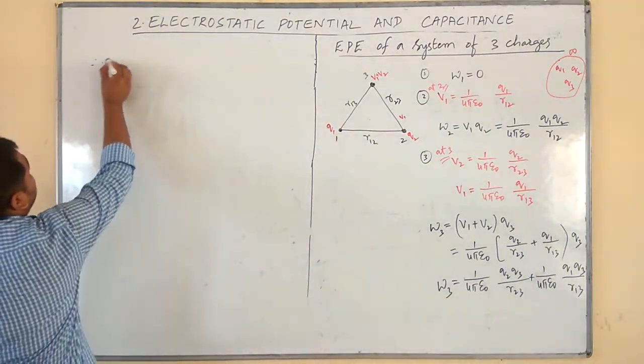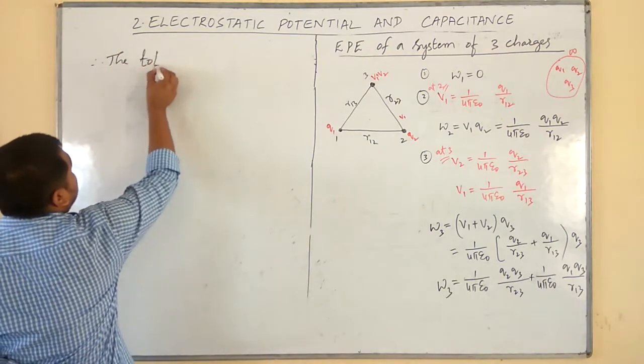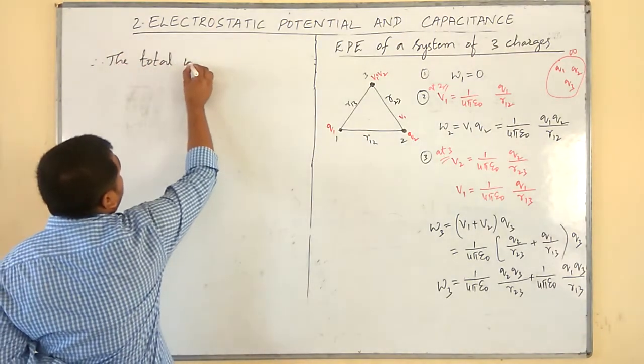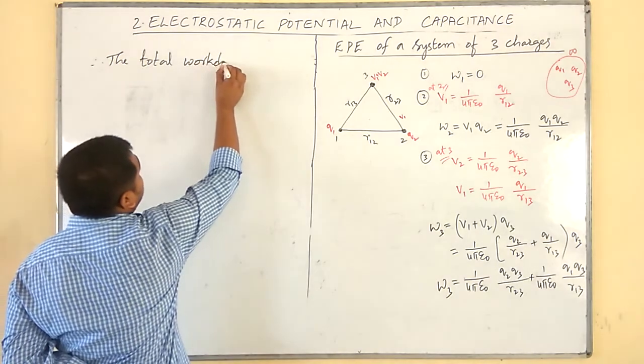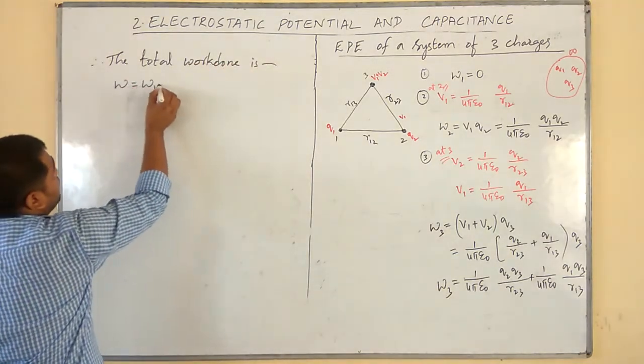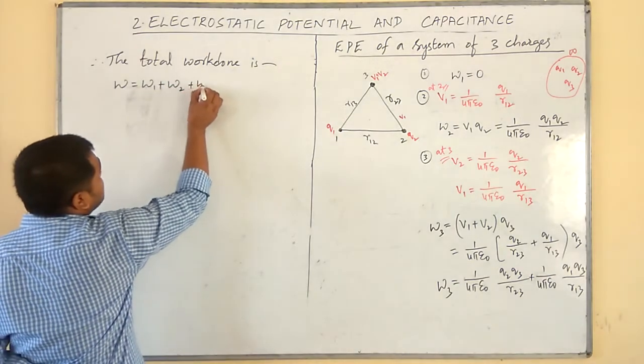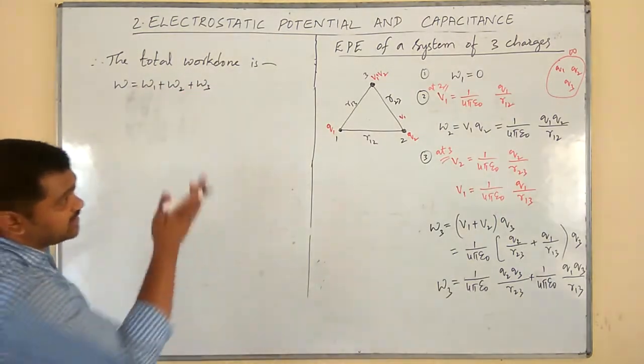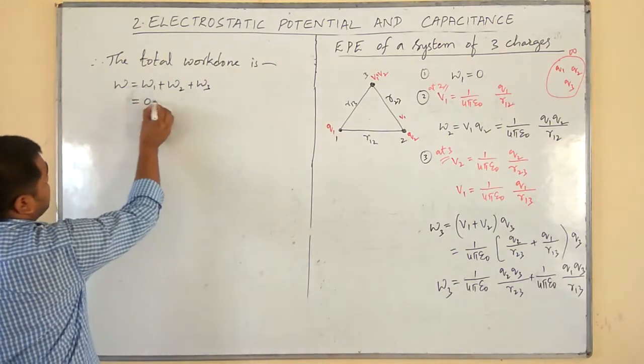Therefore, the total work done W is equal to W1 plus W2 plus W3. What is W1? 0.